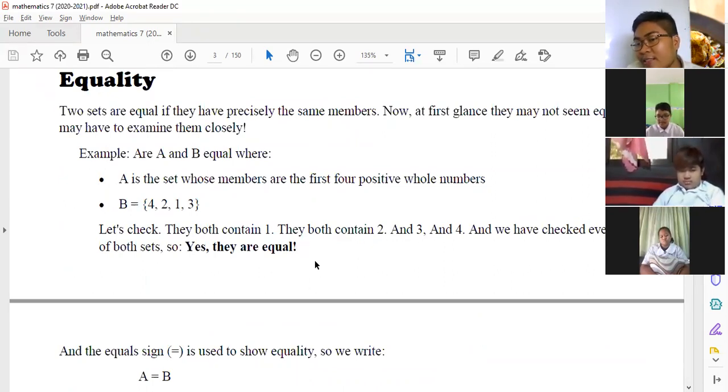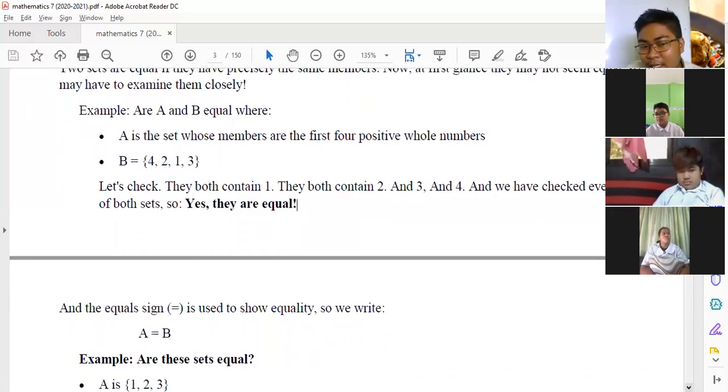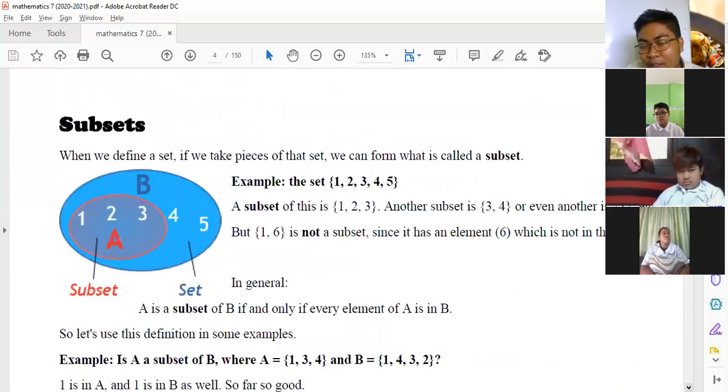Yes, kasi all of the numbers that are in A are also in set B. So 1, 2, 3, 4 lang sa A, 4, 3, 2, 1 lang sa B. So equal pa rin sila basta every element of both set A and set B are at the same set. So they are equal.